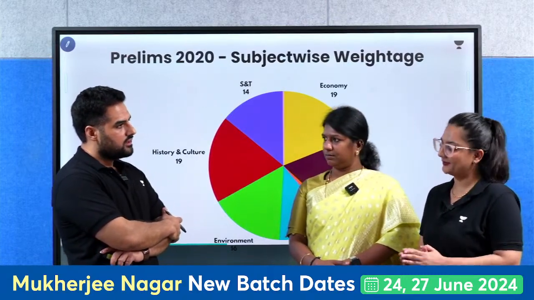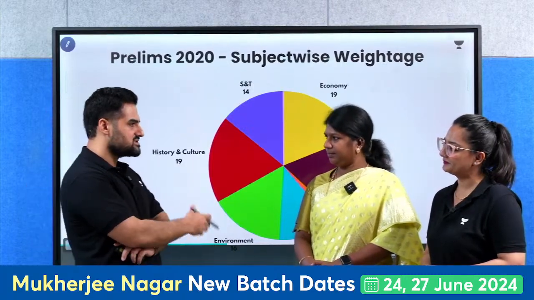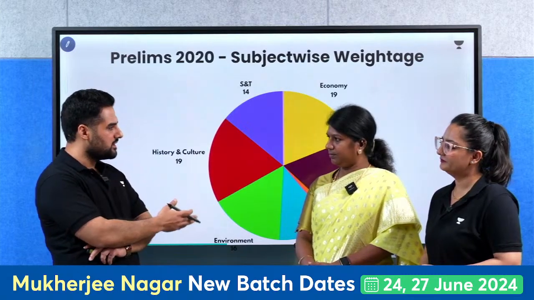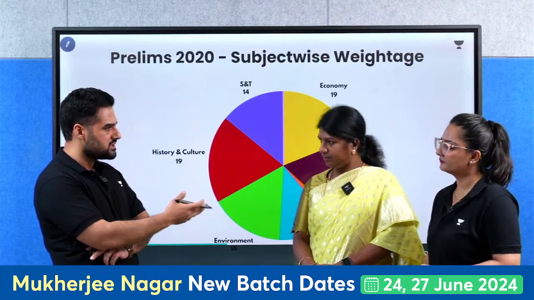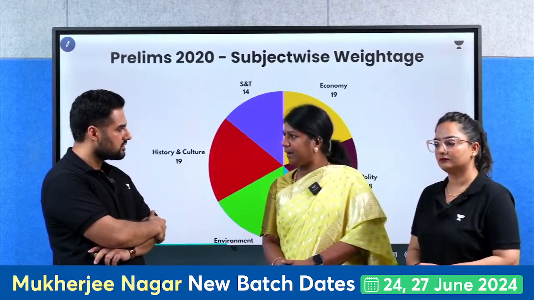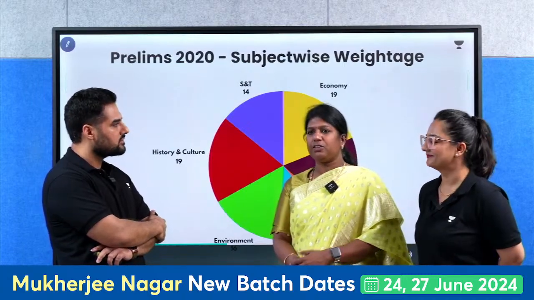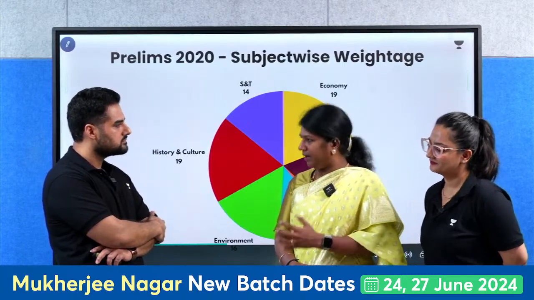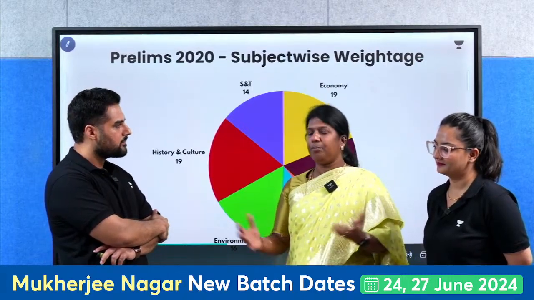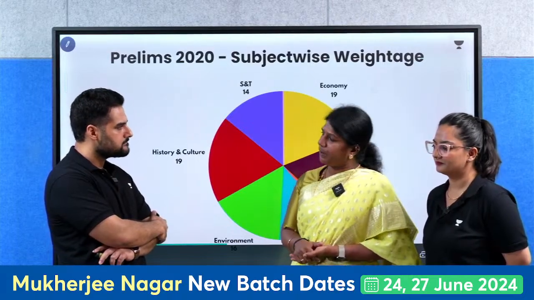Yes sir. And again ma'am, my question to you is about the sources. Apart from the class notes or the lectures which you have delivered in class, how much role does NCERT play here, or books like Spectrum, Bipin Chandra and others? So this time, on ancient, medieval, art and culture, UPSC has not picked from NCERT. These questions were factual, but the level was a little bit difficult. I would call it moderate. So now the students have to listen to the teacher and use multiple sources. The sources are scattered in history. But for modern, it was predominantly from Spectrum.